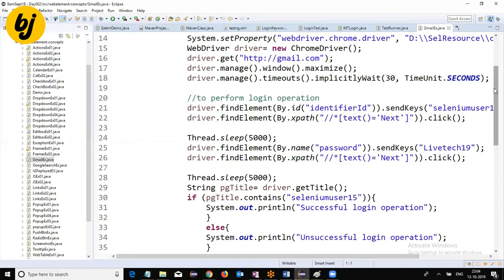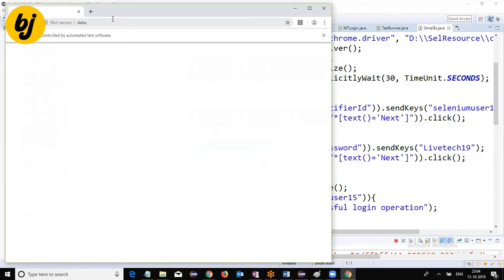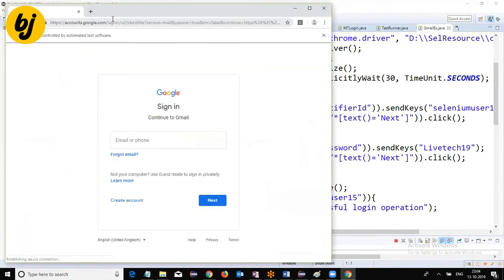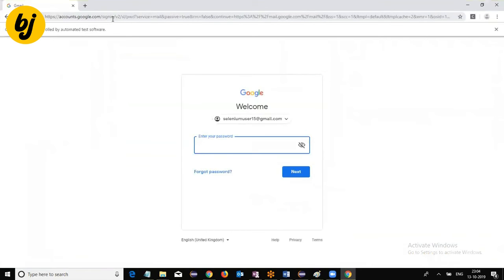Right. I'm going to run a test. When I click on this, I'm going to be idle. I'm not going to do any operation, just click on run. It will open the browser first as per the given instructions in the script, then navigate to the Gmail application, then enter the email, click on next, then enter the password, click on next. See, this is what the automation is.